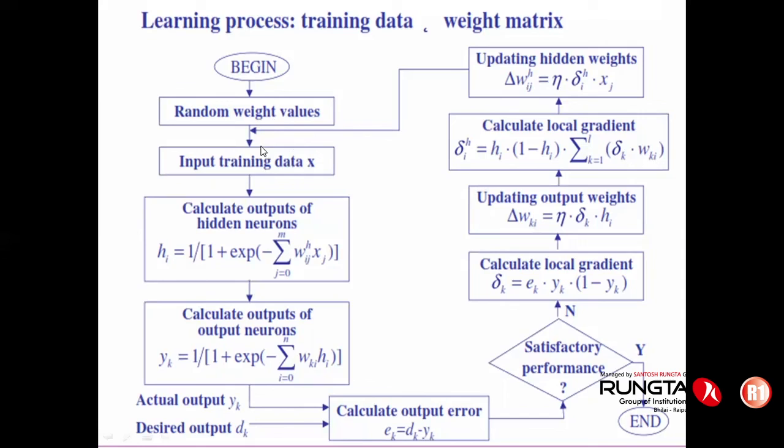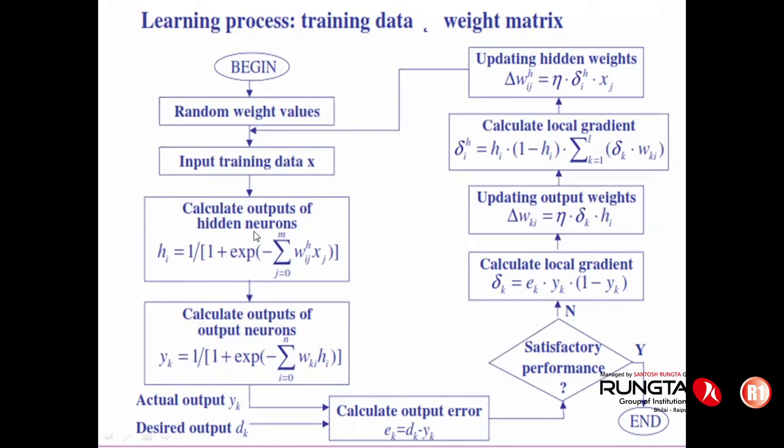And this summation of xi wi can be transferred to the hidden neuron. This hidden neuron will have a transfer function. So here, if you can see, hi equals 1 divided by 1 plus e to the power minus x. That means this is the sigmoidal transfer function. Okay. Once this is done, calculate the output at the output neuron.